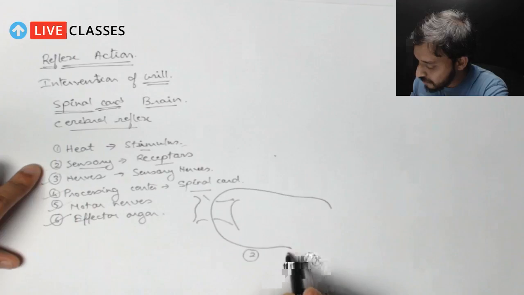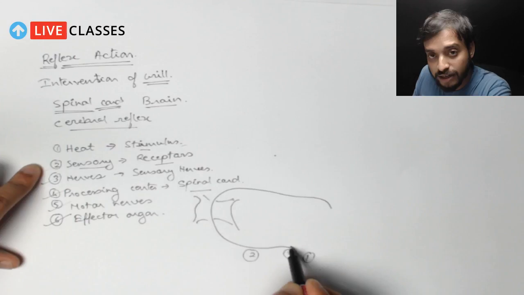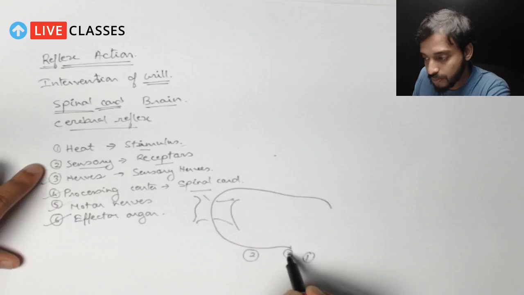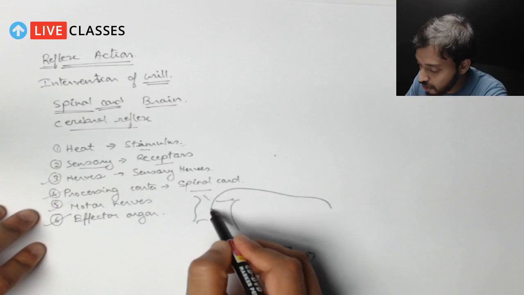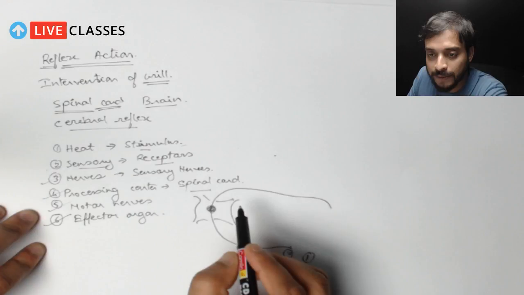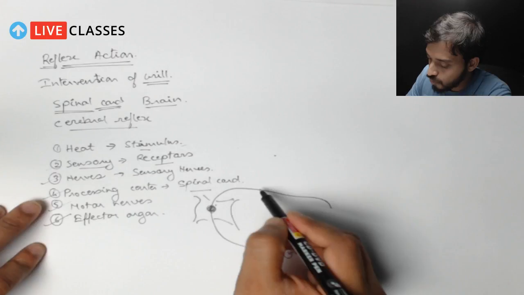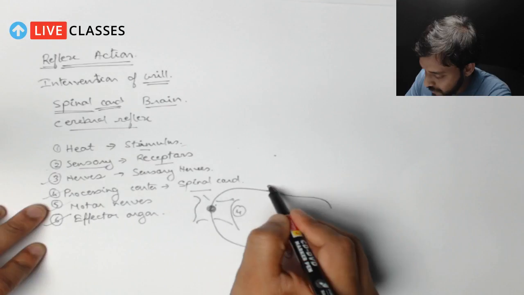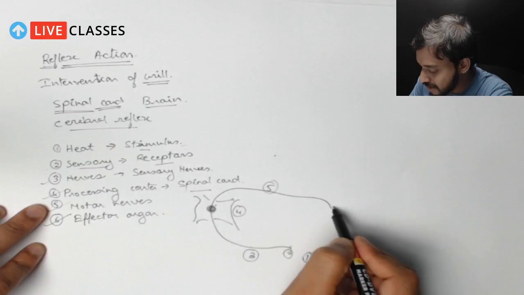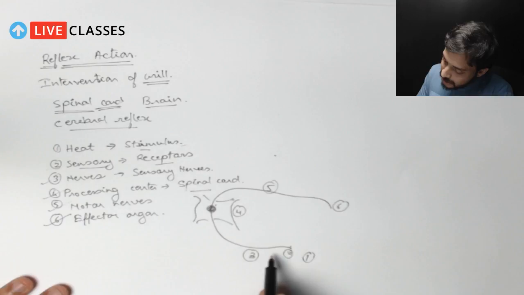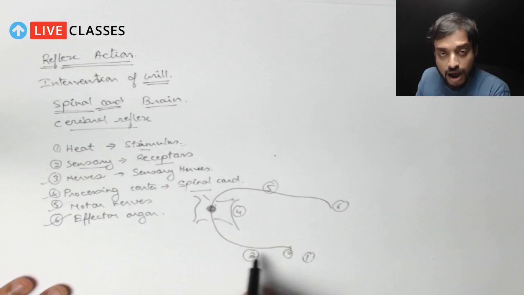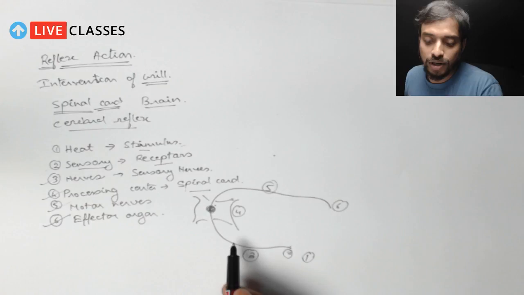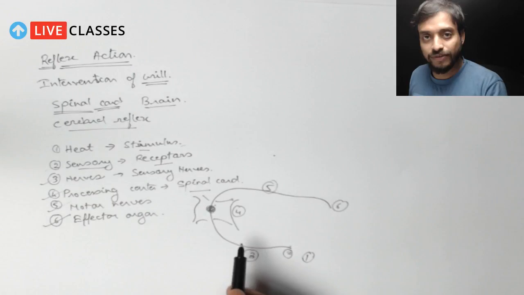This is the heat. Here in the fingers, this will be the receptor. This will be the 3rd, the neurons which are transferring to the spinal cord. Here certain things will be happening. It will generate some signal, which will be 4. Now this is 5. It will carry the action, and this is the effector organ. Correct? So you see, it's an arc. That's the reason it is also known as reflex arc. So reflex action or reflex arc.